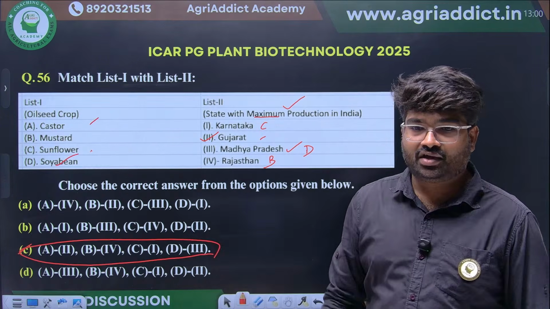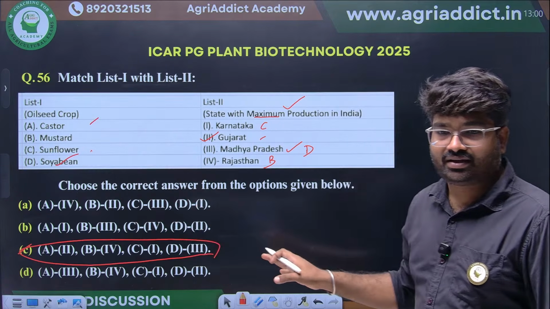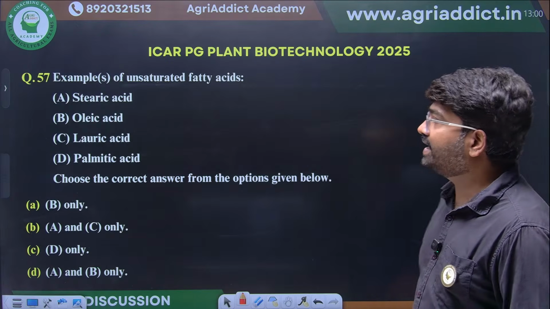If you know any one of the things, easily we can eliminate and we can select the option. Yes, correct. Soybean is Madhya Pradesh. Okay.